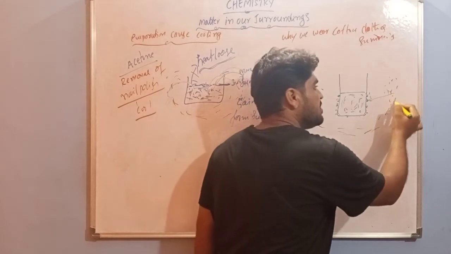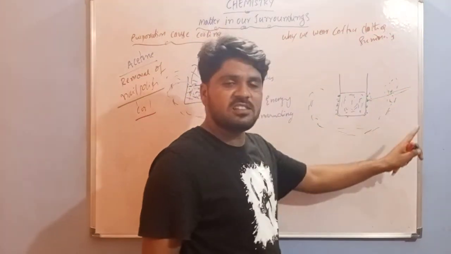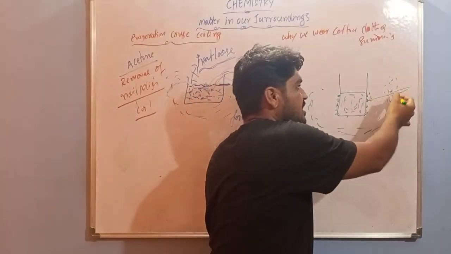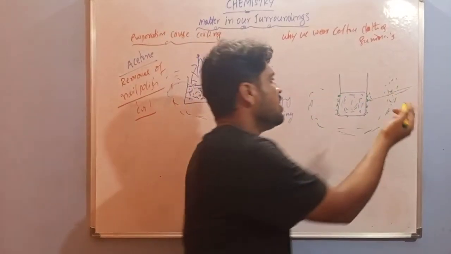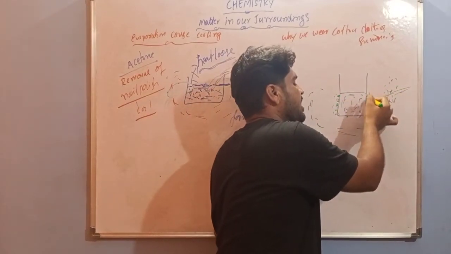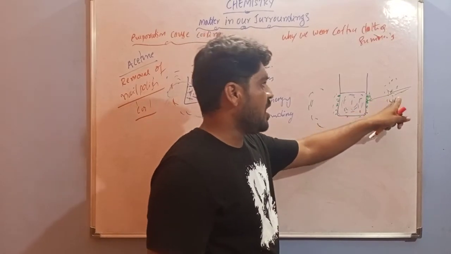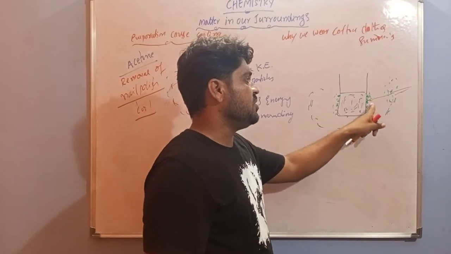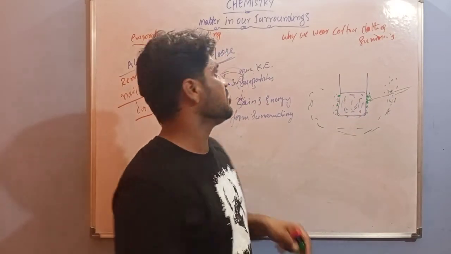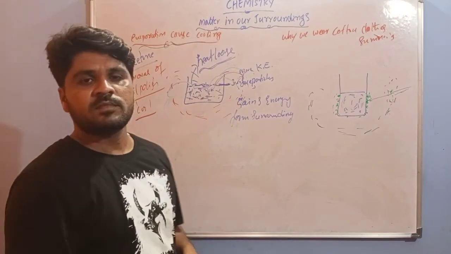So when these particles lose their energy, our surrounding particles lose their energy. When loss of energy occurs, the surrounding will be cool. The air outside the beaker, these particles appear as droplets. The water particles change into droplets outside of the beaker. This is what evaporation causing cooling means. Okay.